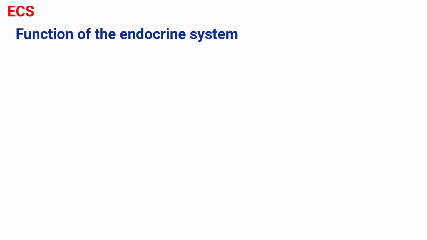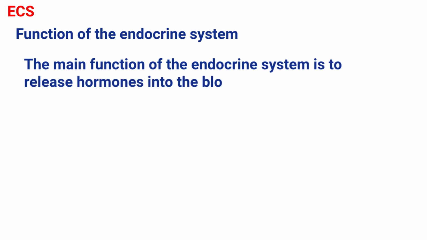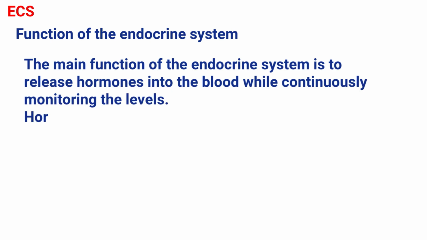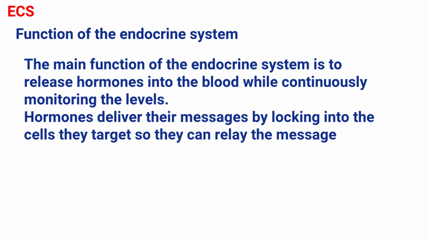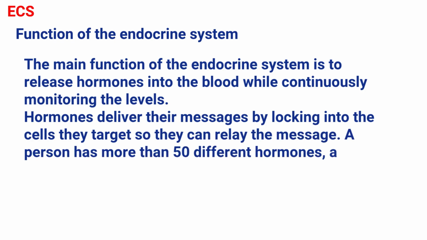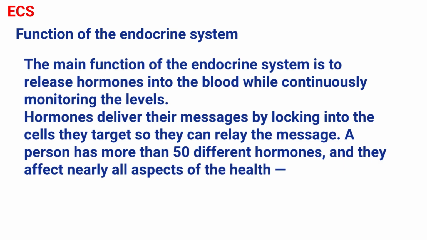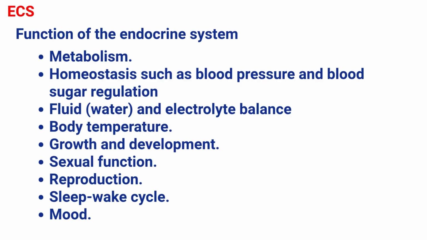What are the functions of the endocrine system? The main function of the endocrine system is to release hormones into the blood while continuously monitoring the levels. Hormones deliver their messages to their targets by locking into the cells so they can relay messages. A person has more than 50 different hormones and they affect nearly all aspects of health. They can affect directly or indirectly. The functions include metabolism, homeostasis such as blood pressure and blood sugar regulation, fluid and electrolyte balance and body temperature, regulation of growth and development, sexual function, reproduction, sleep-wake cycle, and regulation of mood.